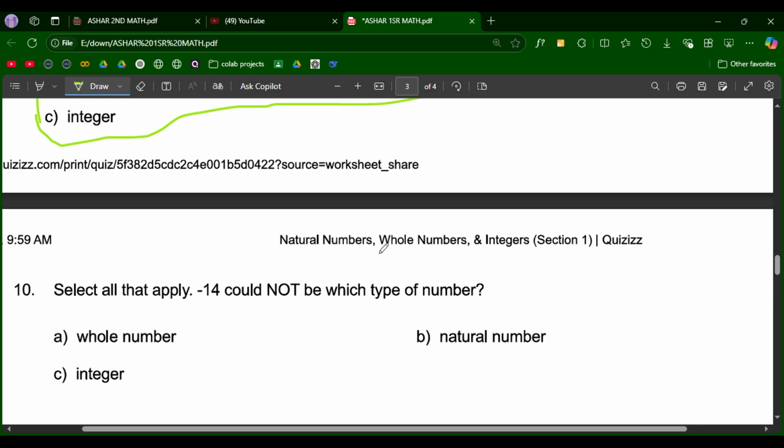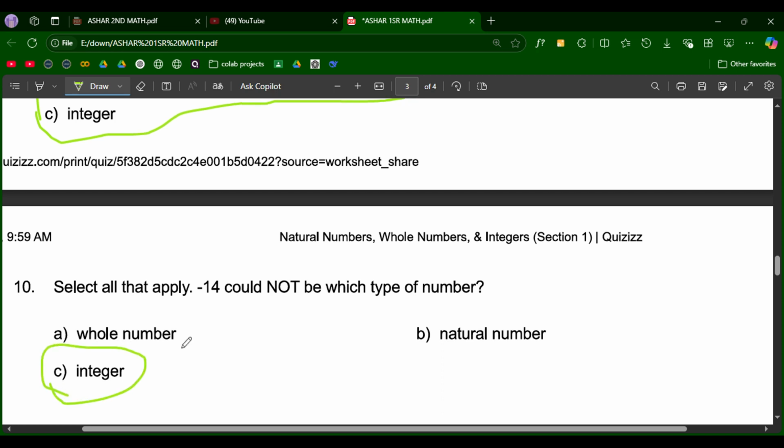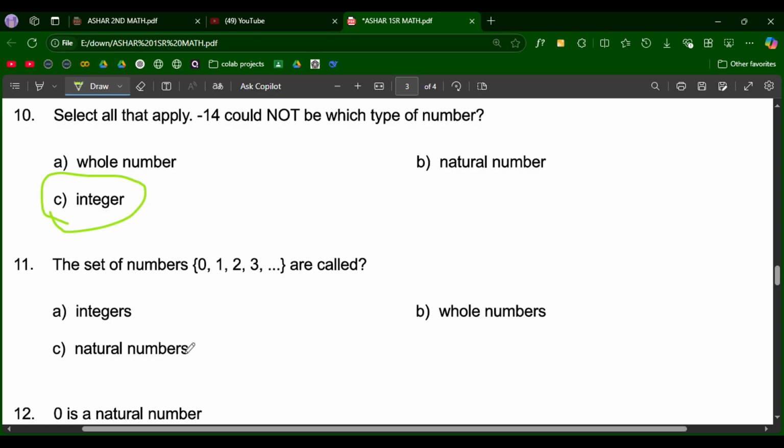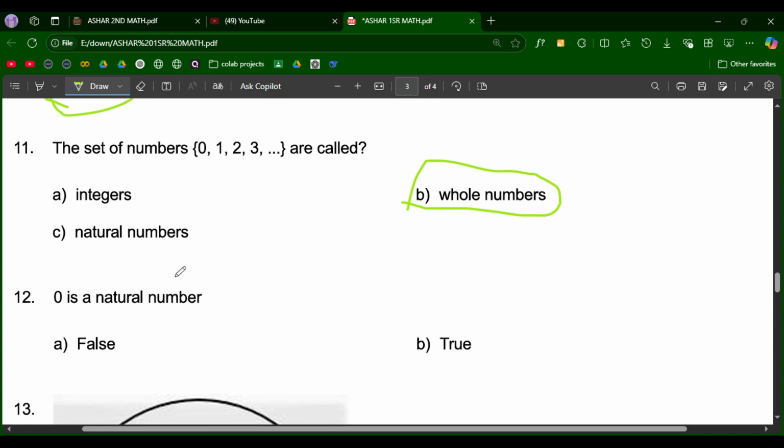Could not type option. So it is only integer, guys. This is called whole number. 0 is natural number? No, it is false.